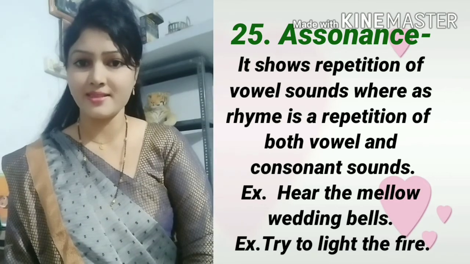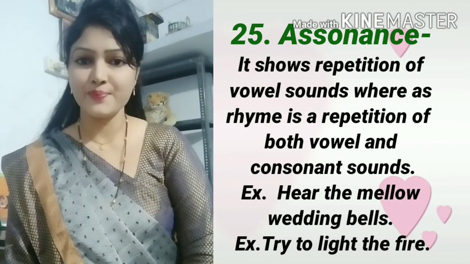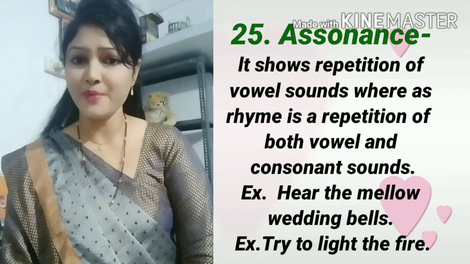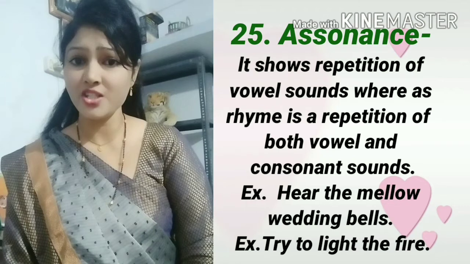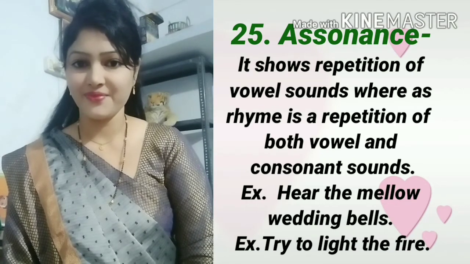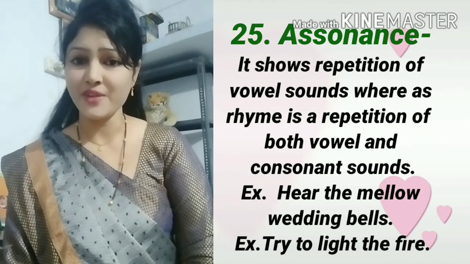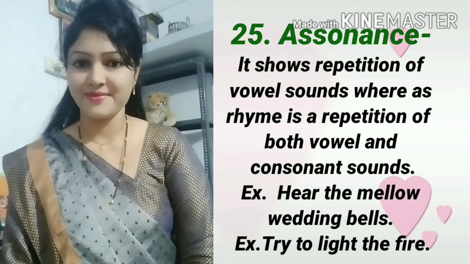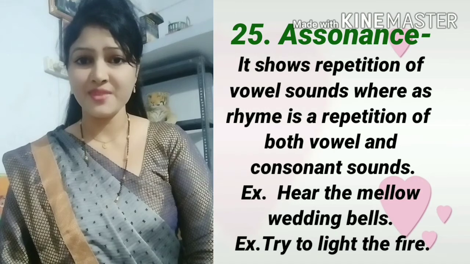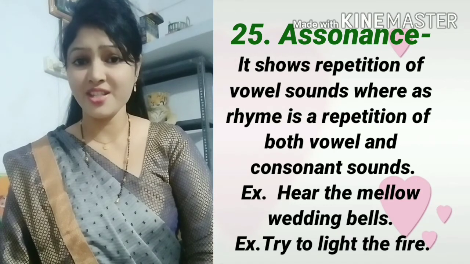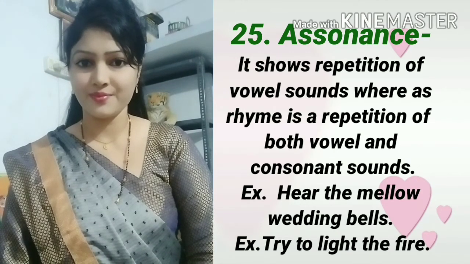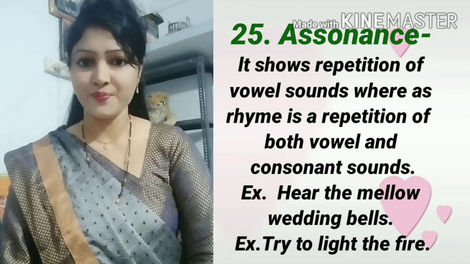Example of assonance is: hear the mellow wedding bells. Here is repetition of the vowel E. Next example, try to light the fire. Here is repetition of the vowel I.